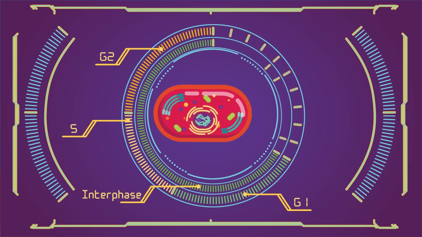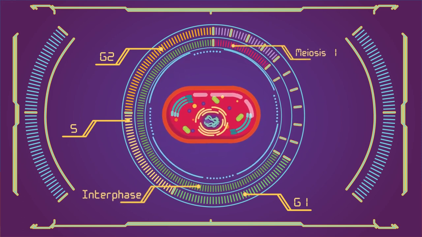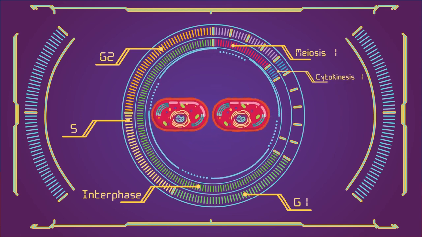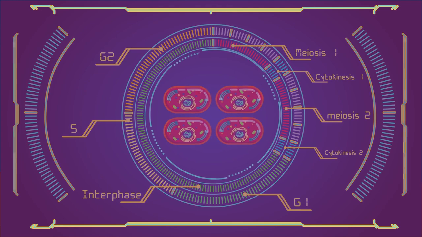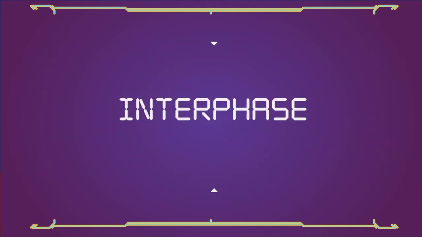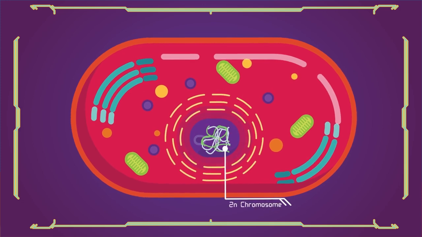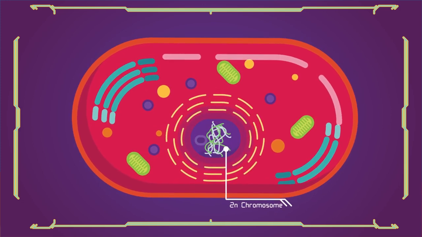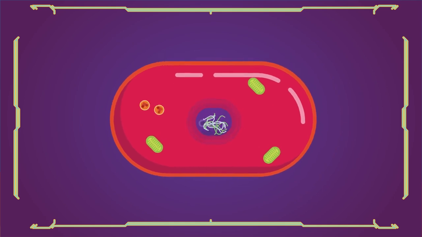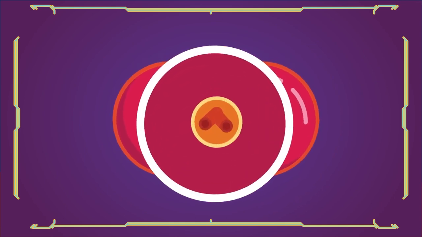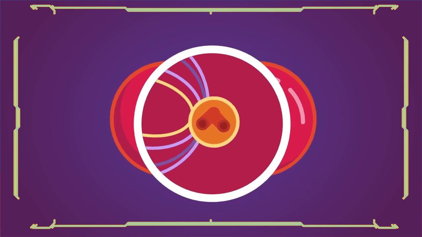Here are the distinct phases of meiosis: interphase, meiosis 1, cytokinesis 1, meiosis 2, cytokinesis 2. First, interphase. In interphase, DNA is copied, resulting in 2 identical full sets of chromosomes to prepare for division. Outside of the nucleus are 2 centrosomes, each containing a pair of centrioles. These structures are critical for the process of cell division.